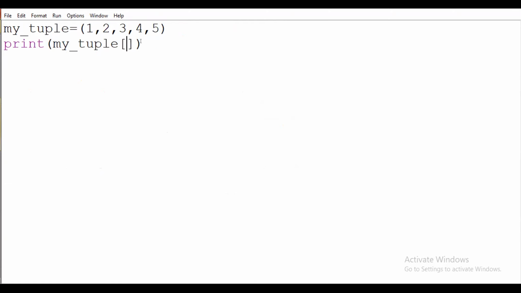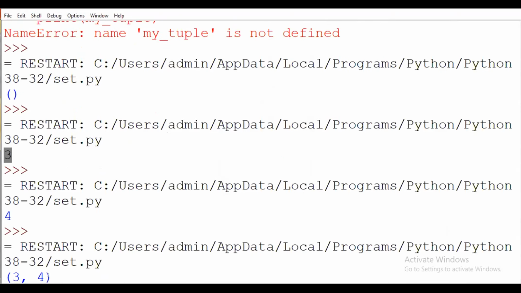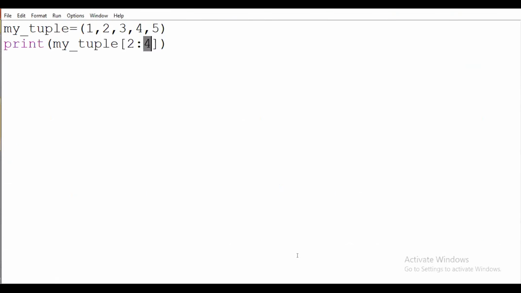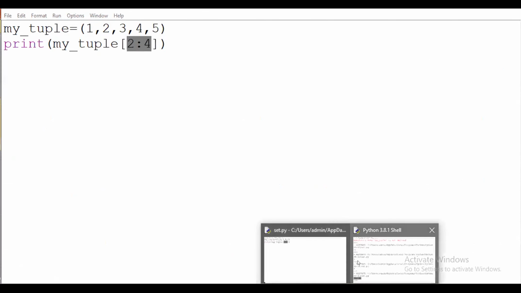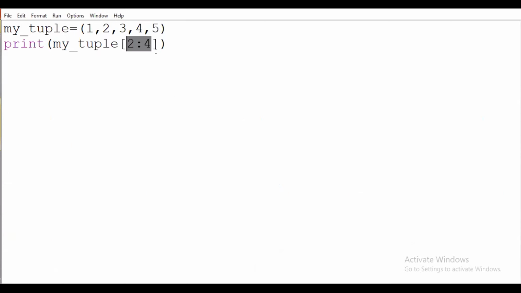Now I want to display the elements from the second location to the fourth location only. I want the elements starting from the second location and ending at the fourth location. We call this a slicing operation. Means what? 3 and 4 only. Why 3 and 4? Because locations are 0, 1, 2 and 3, so 3 is at the second location, and I want to end at the fourth location. At 4 it will print only the value before it, so it will print only 3 and 4. So that is the slicing operation.